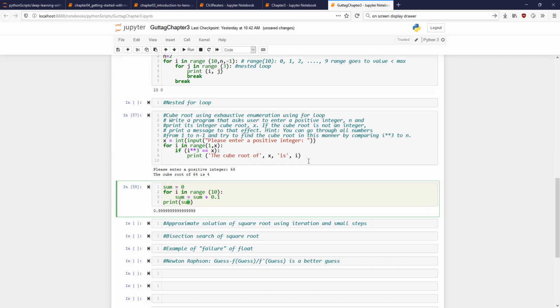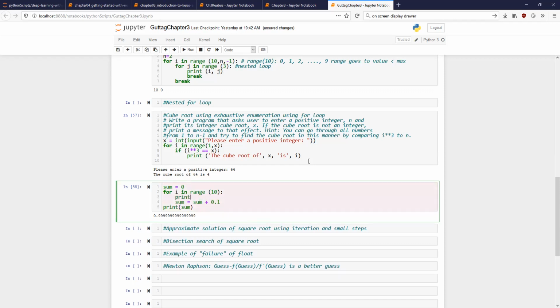So the value should be 0.9. No, why should it be 0.9? The sum is equal to sum plus 0.1, and that happens 10 times. So what should be the value? 1. Yeah.